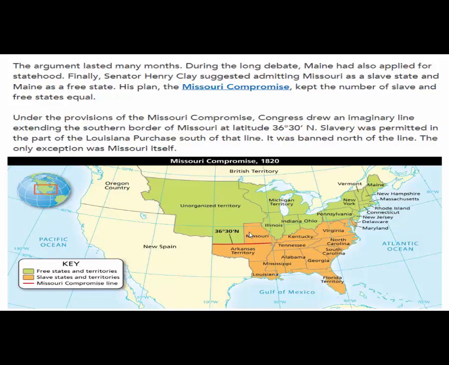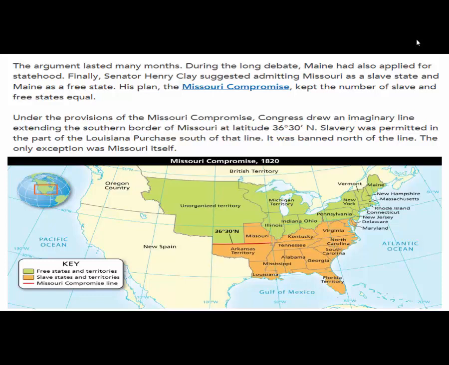So question 5, the Missouri Compromise added Maine as a free state, it added Missouri as a slave state, and it drew an imaginary line, and it said everything north of that line would be free, everything south of that line would be slave, with the exception of Missouri, that would be a slave state.